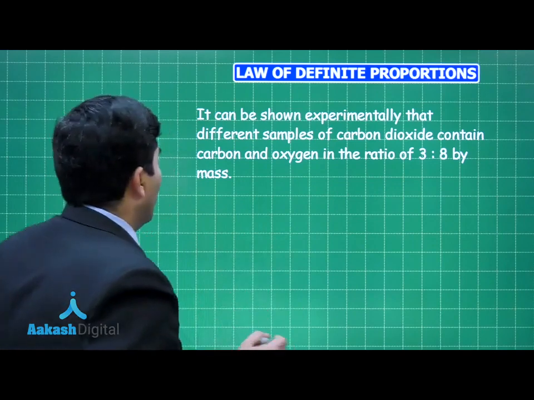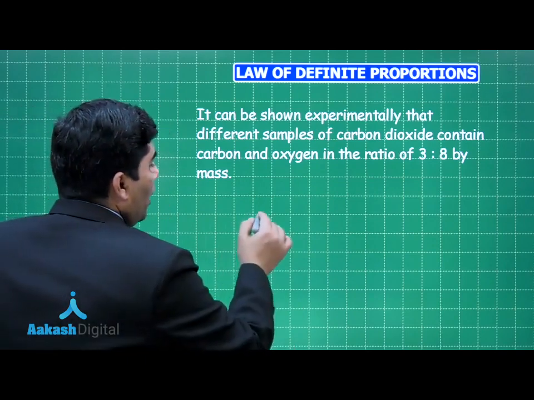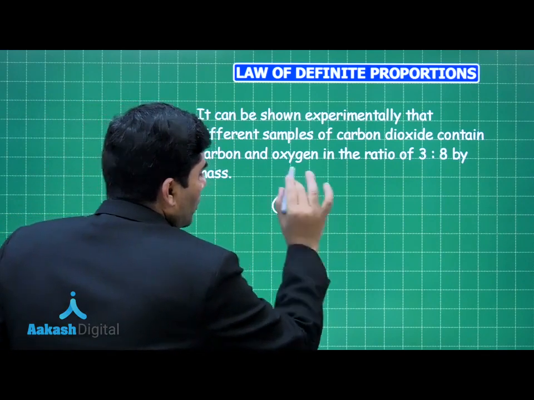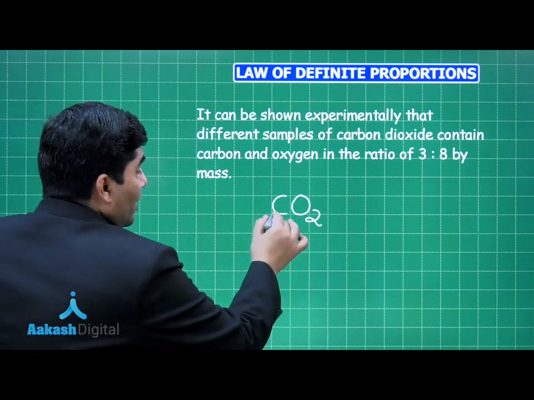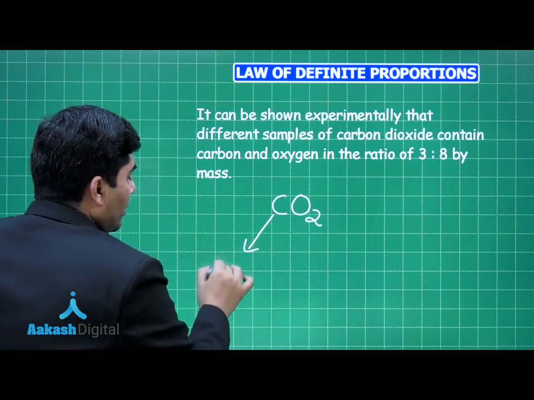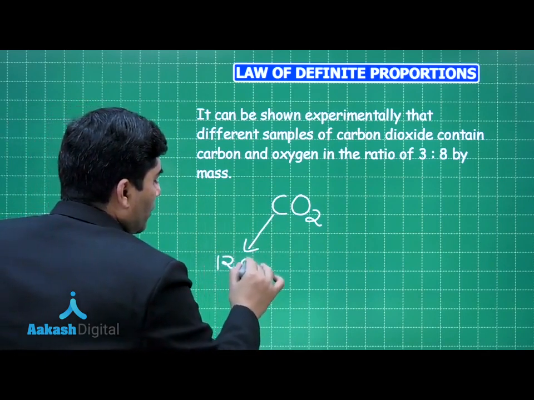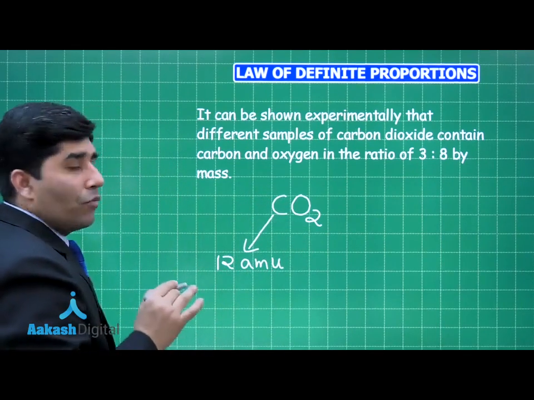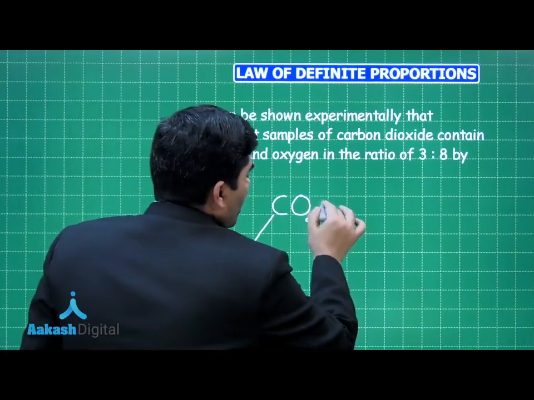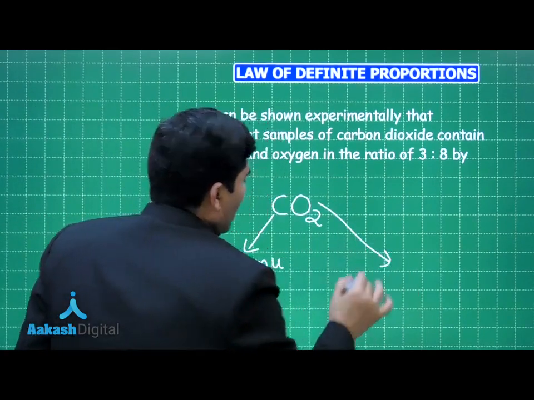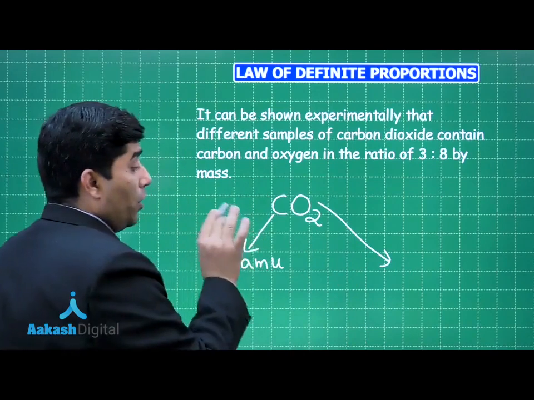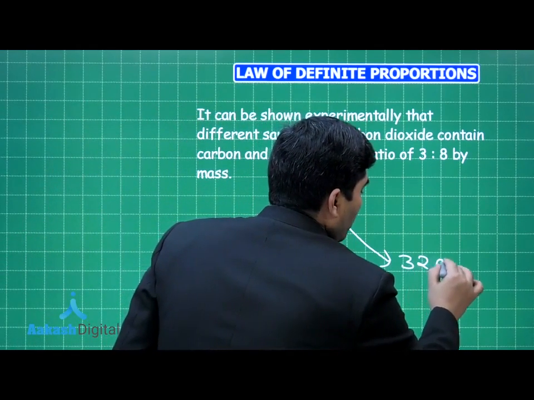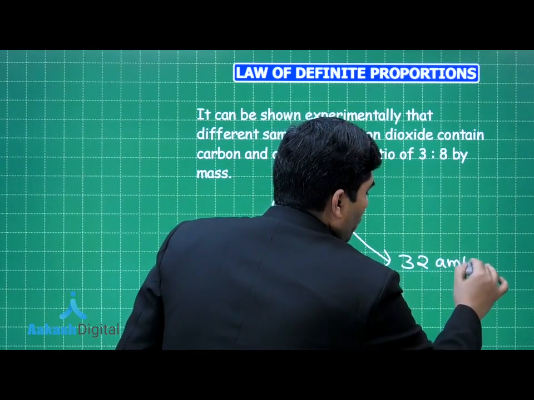Let's see how. We know that the formula of carbon dioxide is CO2. Mass of carbon is 12 AMU. Now this is the atomic mass of the carbon. And if I talk about oxygen, the total mass of the oxygen will be 32 AMU.